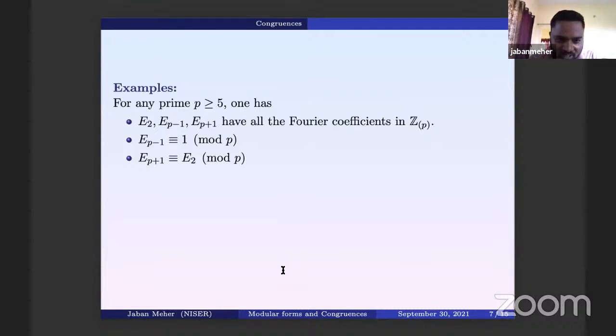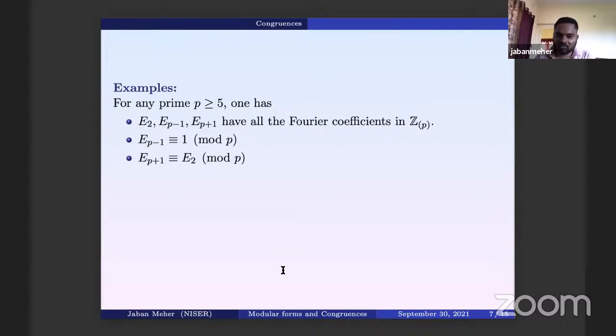And the second one is E_{P+1}. Again, this is a modular form. E_2 is not a modular form, but when we talk about congruences between modular forms, you can in fact talk about congruences between two q-series.